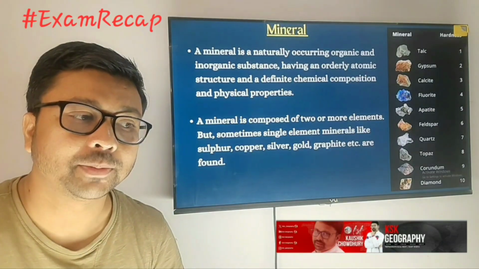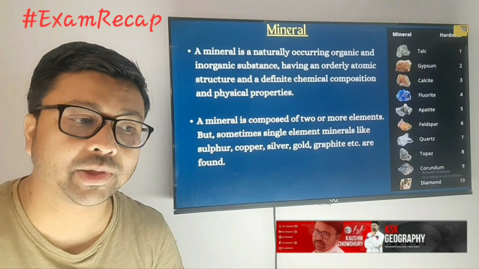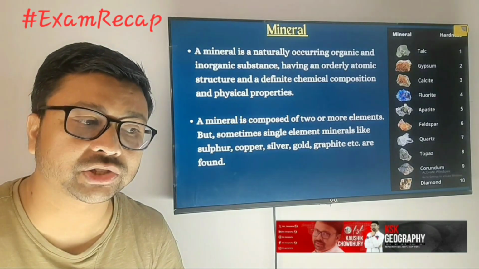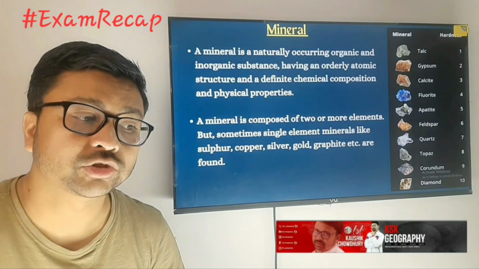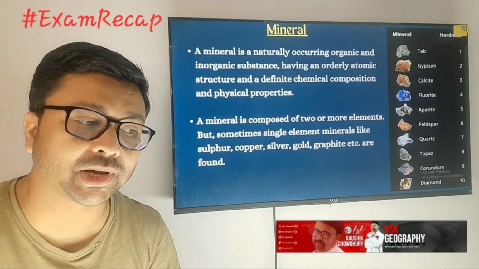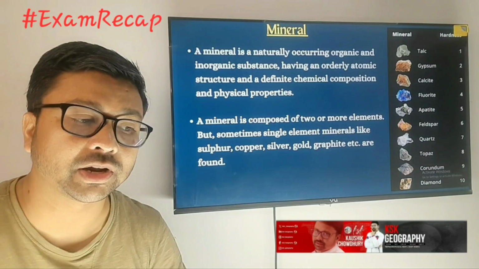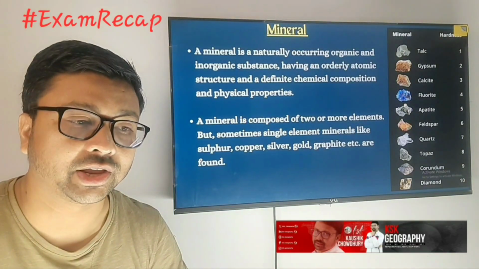Now what is a mineral? The definition: a mineral is a naturally occurring organic or inorganic substance having an orderly atomic structure. It means definite chemical structure and physical properties, right? A mineral is composed of two or more elements, but sometimes single-element minerals like sulfur, copper, silver, gold. Those are single minerals.